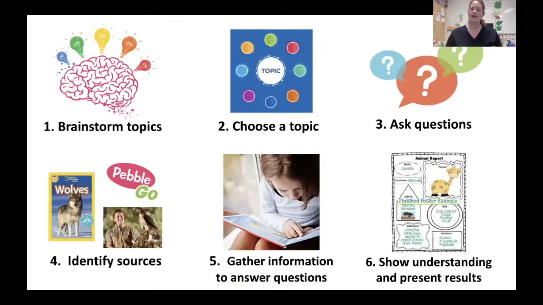Well, how are we going to accomplish this? Number one is to brainstorm topics, and we've kind of already done that. We started a new research project yesterday. Do you remember what it is? Yeah, elephants. So we have been brainstorming what we could research. Then number two, choose a topic. We did elephants. Number three, ask questions. We have our really amazing research papers that have our questions already on there.